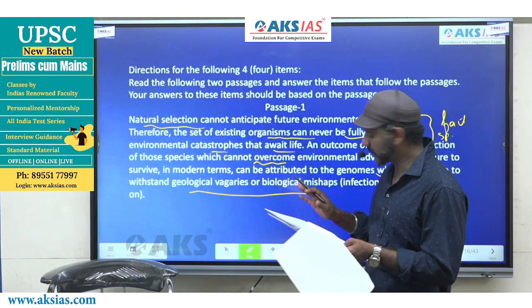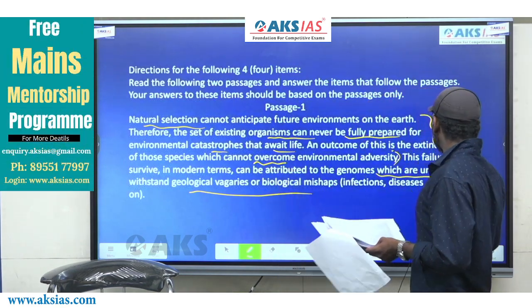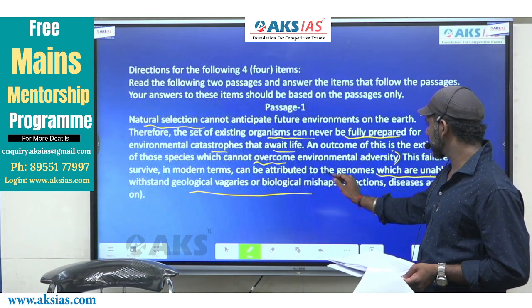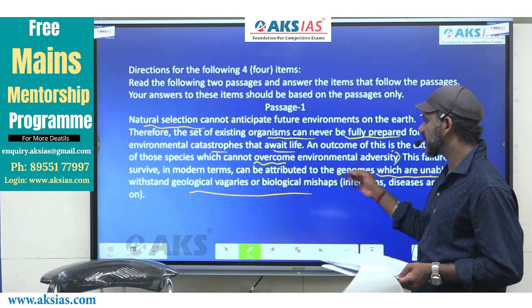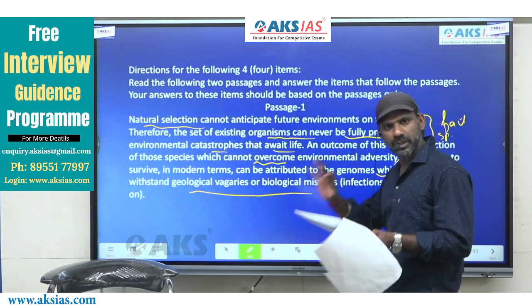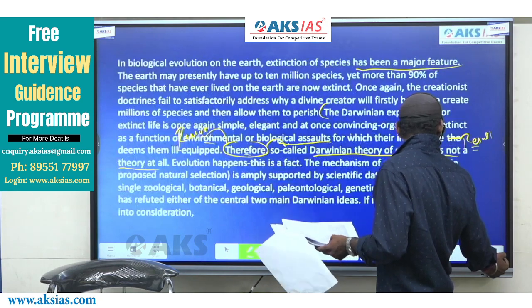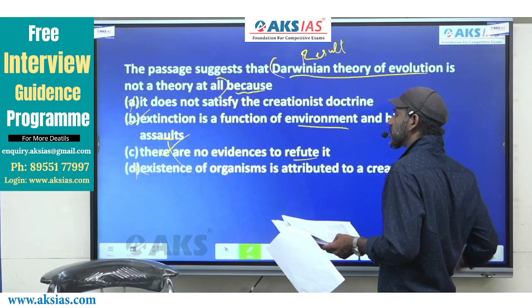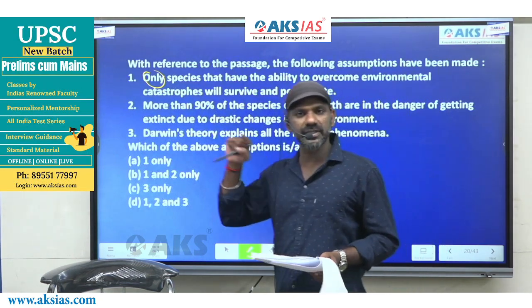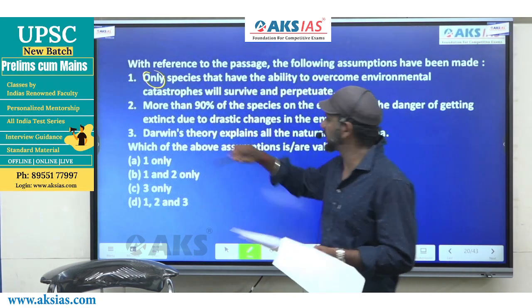That cannot be agreed to. Then the ability to do things is talked about here. This failure to survive in modern times can be attributed to the genomes which are unable to withstand geological vagaries or biological mishaps. It does not mean that only those species that cannot adjust to environmental changes will face extinction. The word only cannot be agreed to because such a word is not there in that part of the passage.